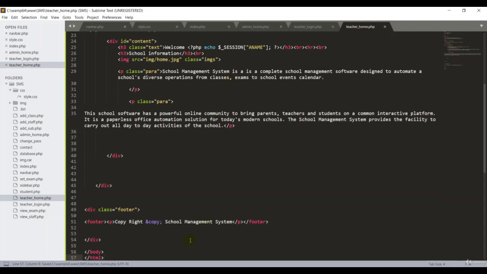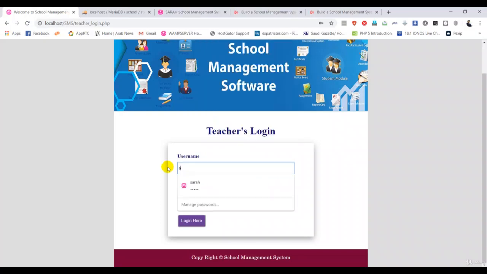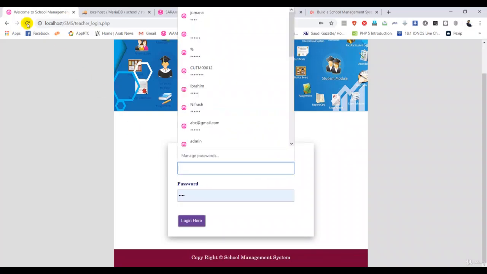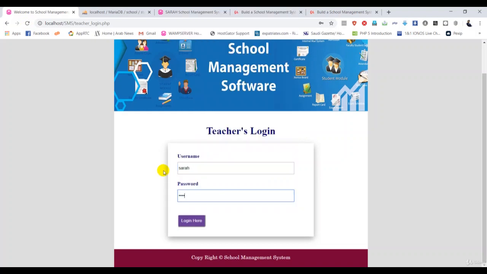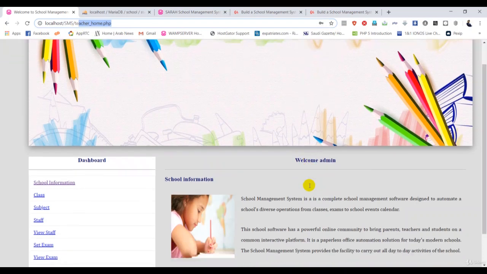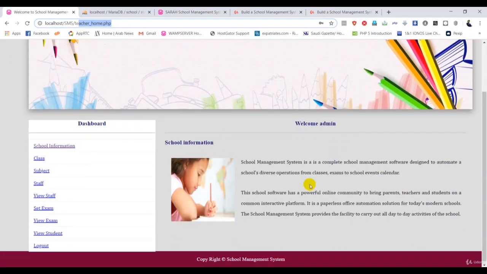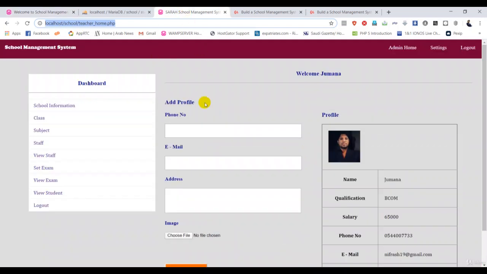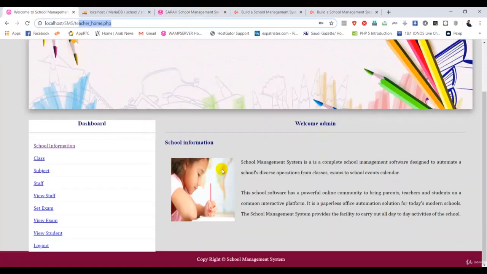So it's good. Guys, let me go on our forms and check how it's working. Before that, I want to refresh the page first of all. So here I put Sarah. This is my teacher login username and password. It now redirects to my teacher homepage, I guess. See, this is similar to my admin home. If I go back to my original design for the teacher homepage, it is similar to this design. I want to keep all the sidebar, but I want to add all the form into my homepage as the teacher homepage.